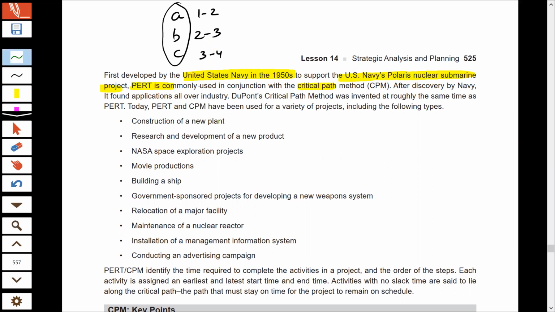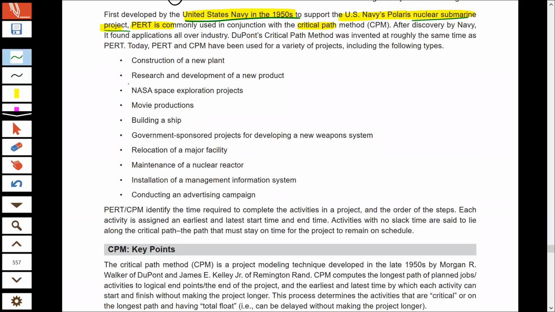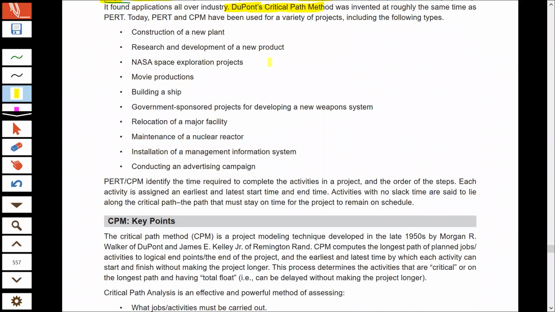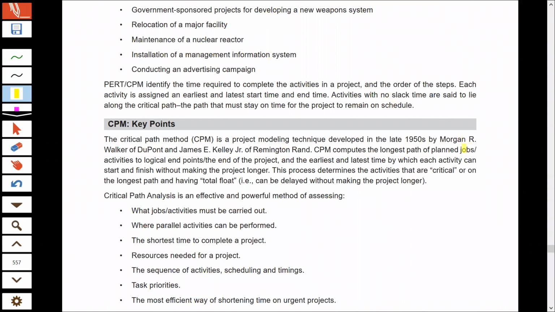Therefore, we can say that PERT is a technique which was developed by the US Navy in around the 1950s while developing the nuclear submarine project. Whereas the Critical Path Method was developed by DuPont. DuPont is a company which is credited with the development of the critical path method, and more specifically, the two persons responsible for its development are Morgan Walker of DuPont and James Kelly of Remington Rand Company.